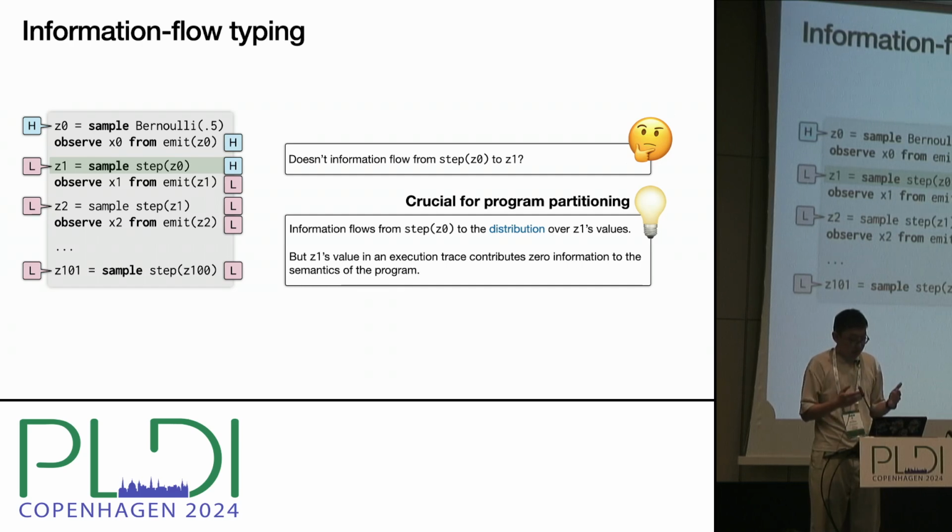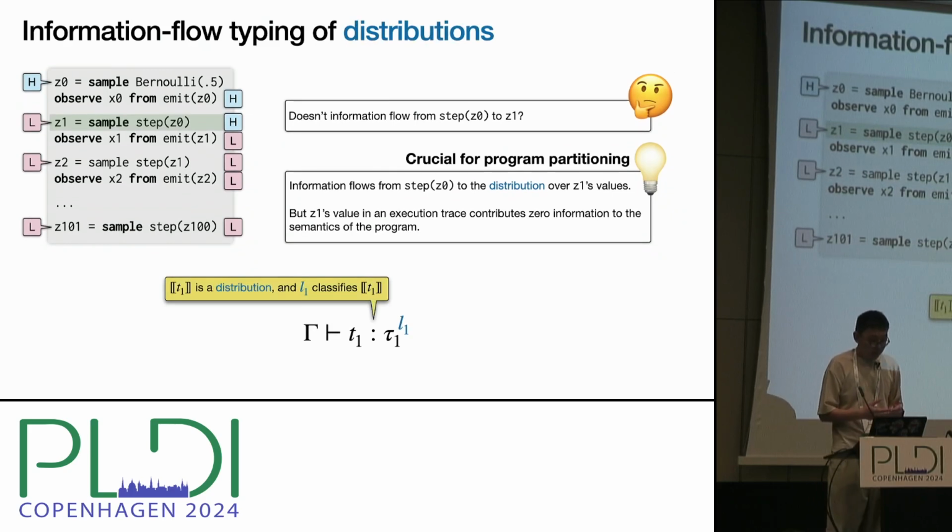This design of the type system is crucial for program partitioning because otherwise all the latent variables, Z1, Z2, and so forth, would be labeled high, causing the entire program to be partitioned to high. One way to look at this design is that in Maple, the meaning of a term is represented by a distribution over the values the term computes. And so the information flow label of the term classifies the distribution.